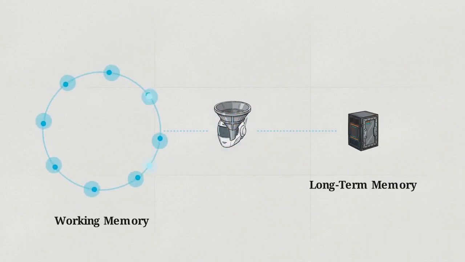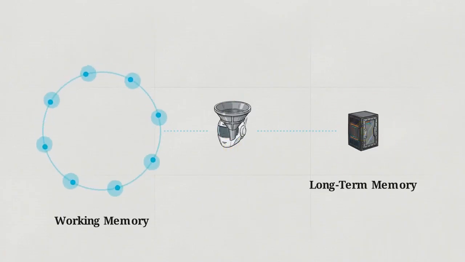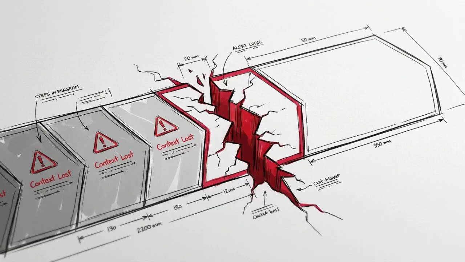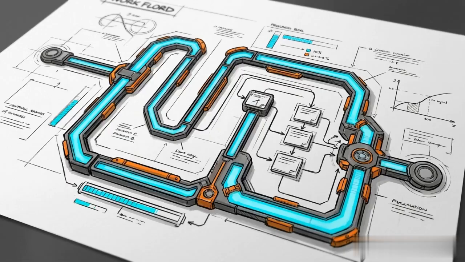The agent curates this flow, determining what details to discard, what to update, and what high-value nodes to permanently store based on utility. Without this ability to track its state, an agent cannot maintain coherence over long periods. Memory is the prerequisite for executing complex, multi-step workflows.